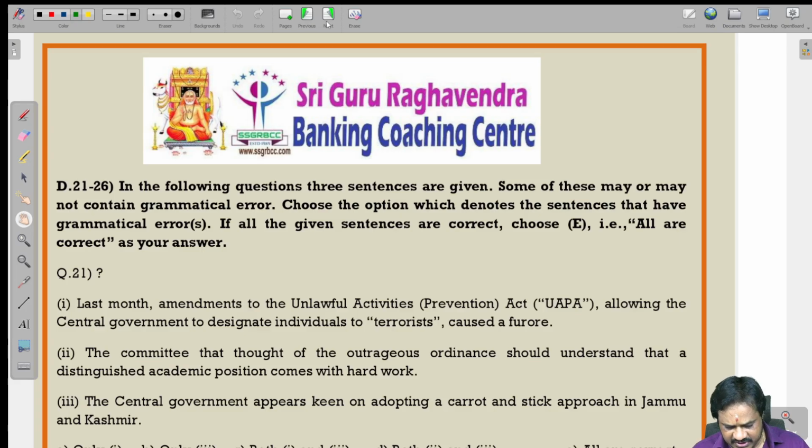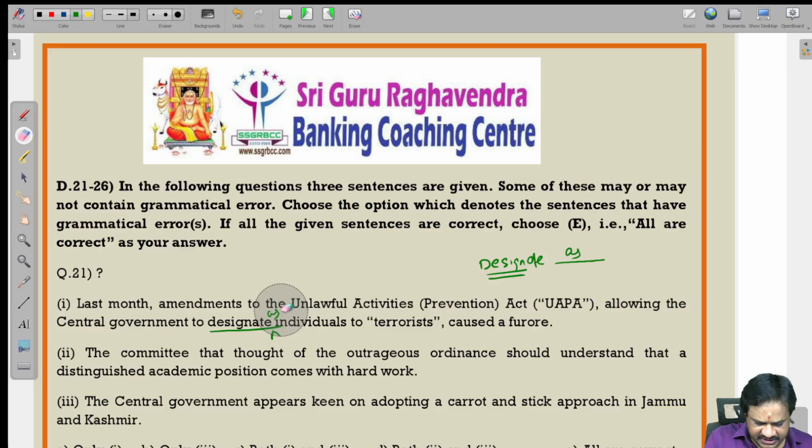Last month, amendments to the Unlawful Activities Act allowing the central government to designate individuals to terrorists is not correct. Designate is always followed by 'as'. Designate individuals as terrorists is correct.